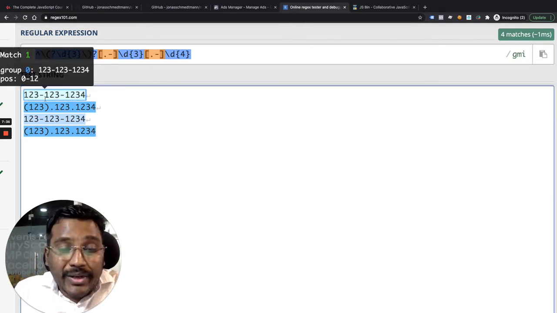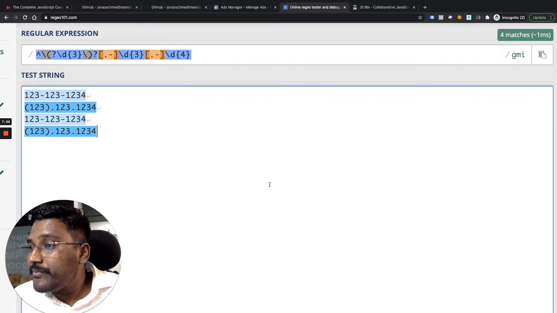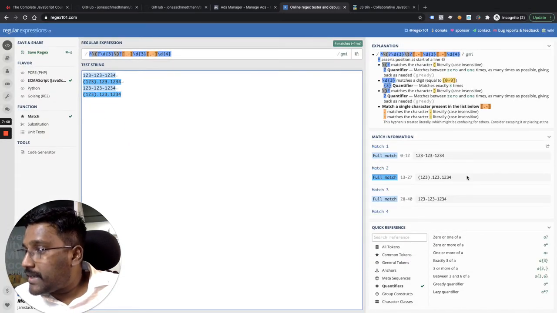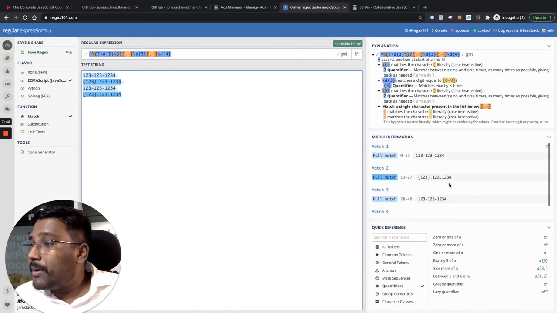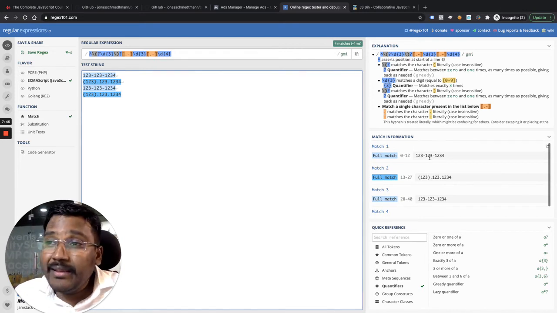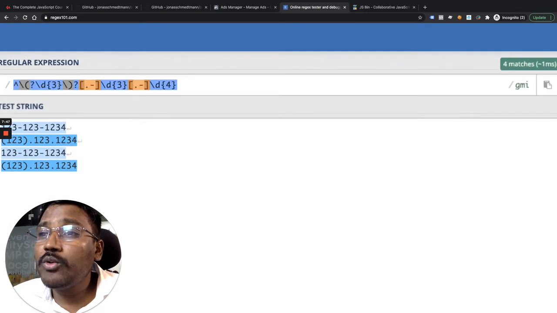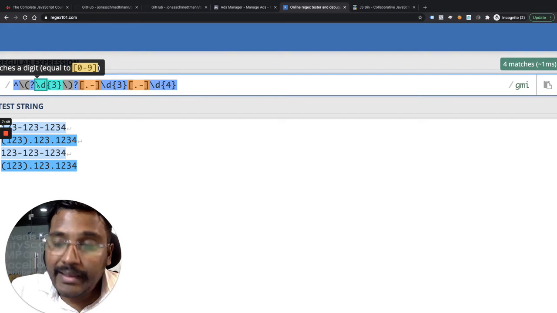Right? But I want to read these numbers properly. Now if you see here, it is matching: first one full match, second one full match, third one full match, fourth one full match. But I want to read the values separately. So what I'm going to do is put these numbers in capture groups.